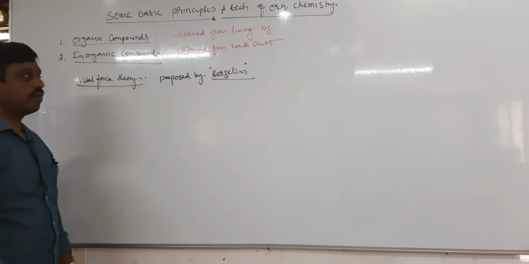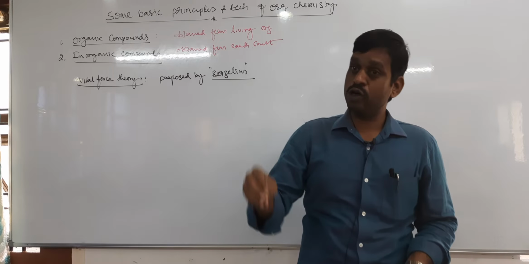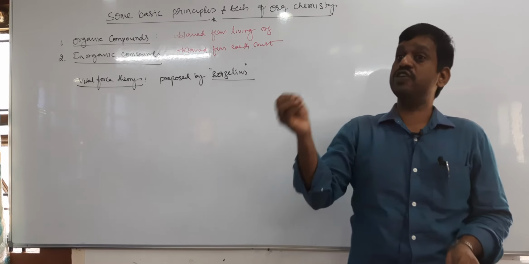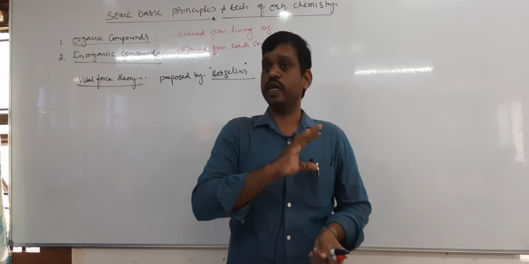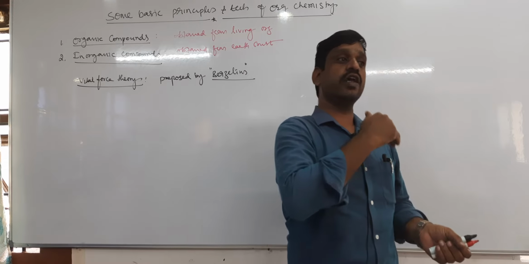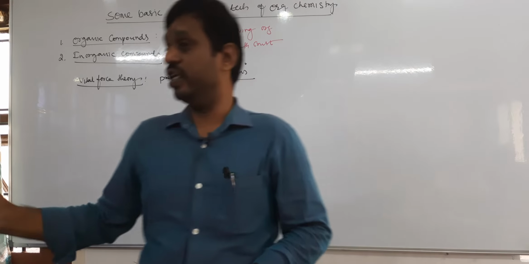Berzelius proposed that organic compounds can be obtained only from living organisms because they have some mysterious forces, some vital forces. They cannot be obtained from inorganic compounds and cannot be prepared in the laboratory. This was the statement of Berzelius.